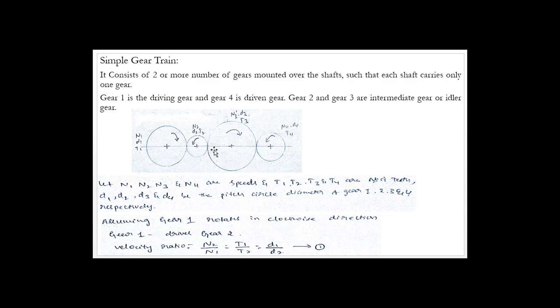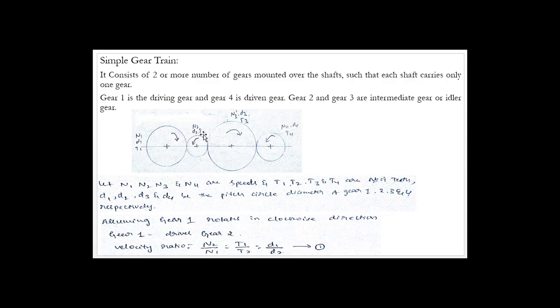Here I have made use of two intermediate gears. So the driving gear is rotating in the clockwise direction, and the driven gear will be in the counterclockwise direction. So I can conclude that if you make use of an even number of intermediate gears or idler gears, then the driven gear will rotate in the opposite direction to that of the driving gear.